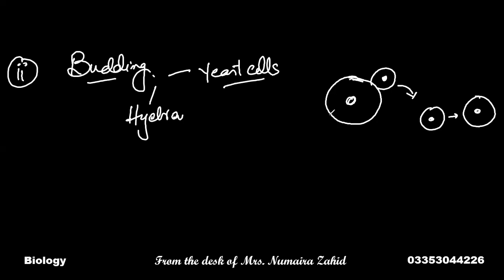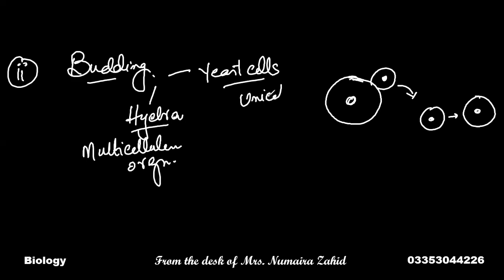These buds have the ability to separate from the parent body, and they can start living independently and develop into a new organism. Hydra is the most common example among multicellular organisms, and yeast cells are examples of budding among unicellular organisms, and this unicellular organism is a fungus.